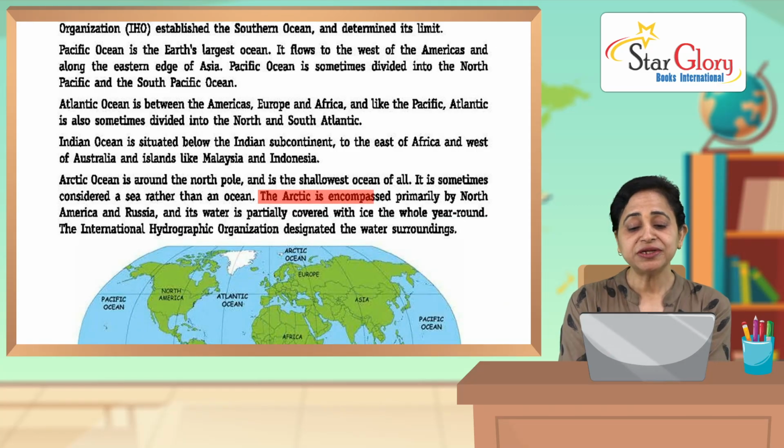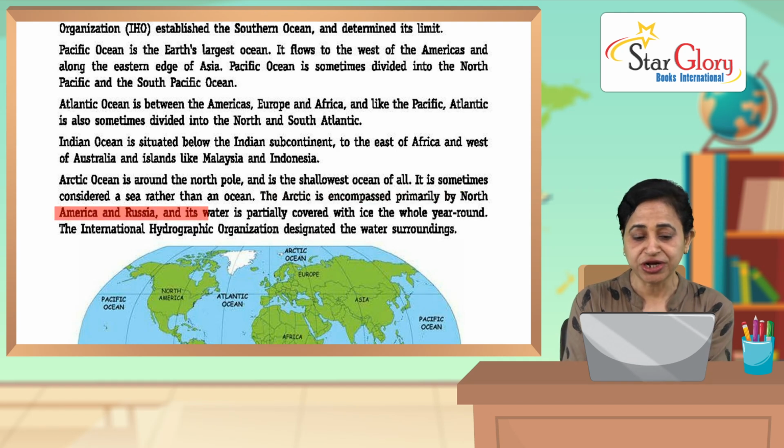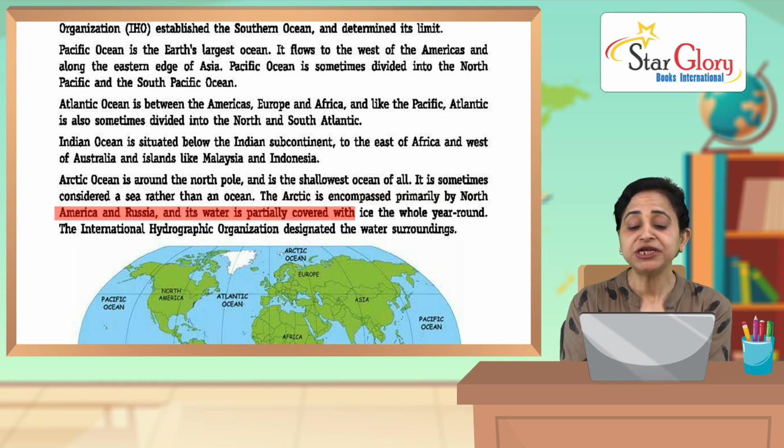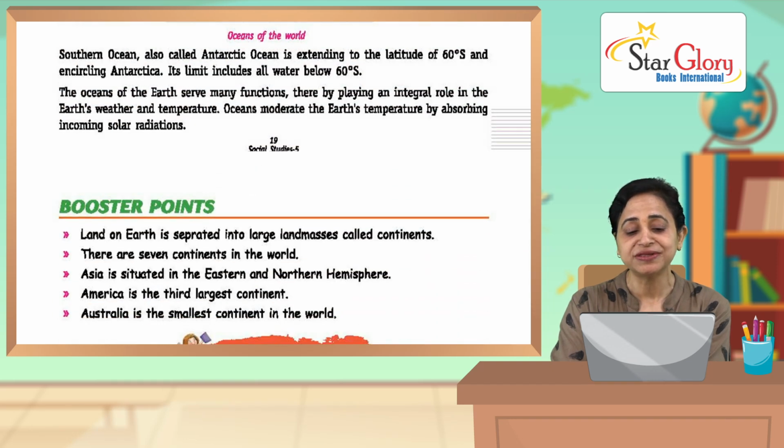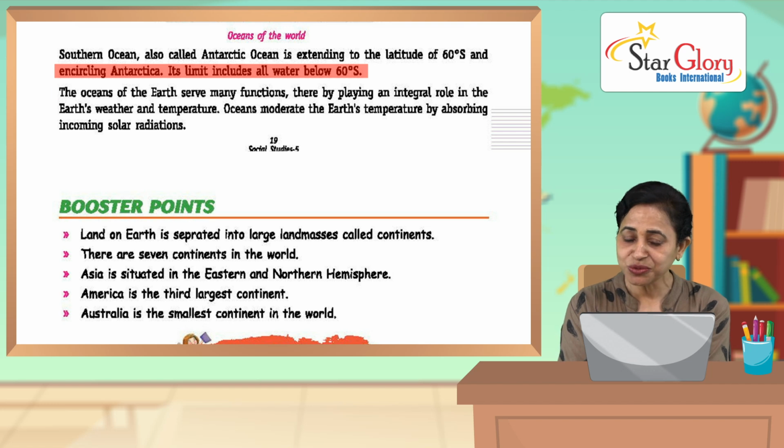The Arctic is encompassed primarily by North America and Russia, and its water is partially covered with ice the whole year around. The International Hydrographic Organization designated the water surrounding Antarctica the Southern Ocean, also called the Antarctic Ocean, extending to the latitude of 60 degrees south and encircling Antarctica. Its limit includes all water below 60 degrees south.